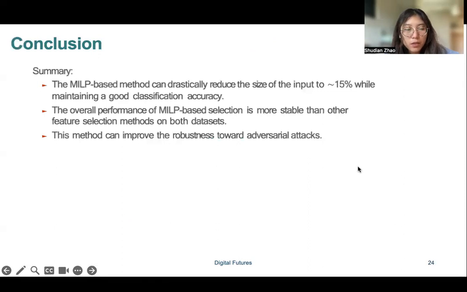To conclude, this project focused on input feature selection methods, which aim to reduce the input size of the model and still maintain very good classification accuracy. On this basis, we also tested the neural network, and the result shows the robustness can improve a lot as well.